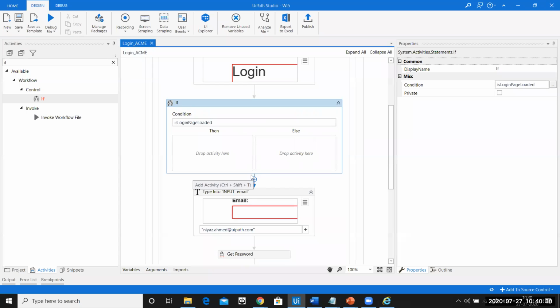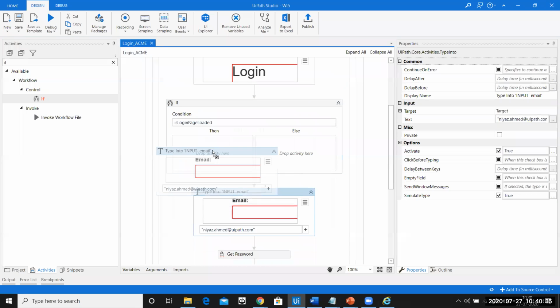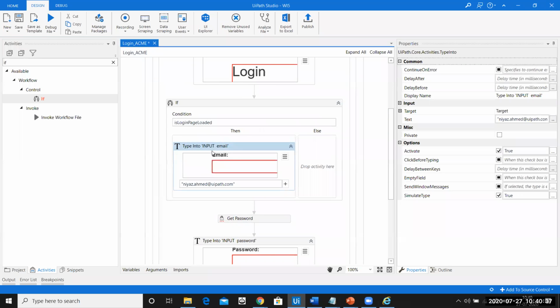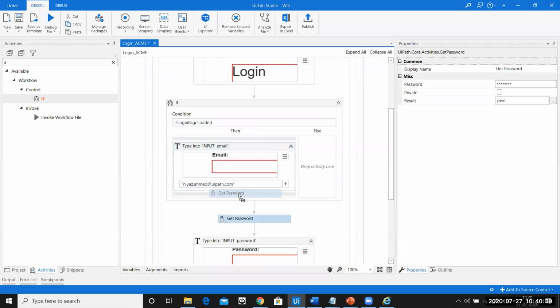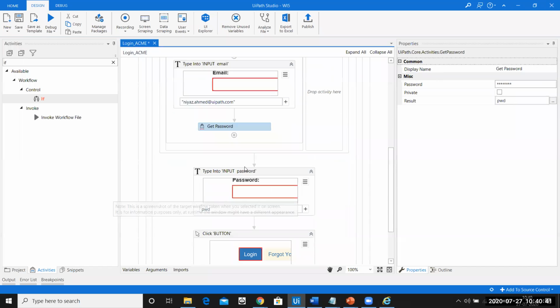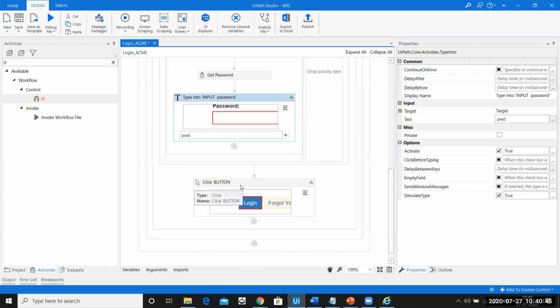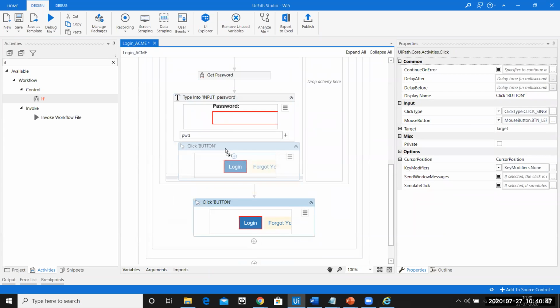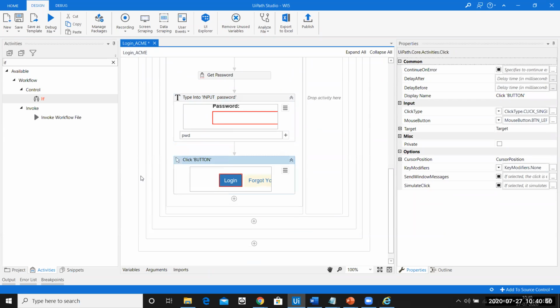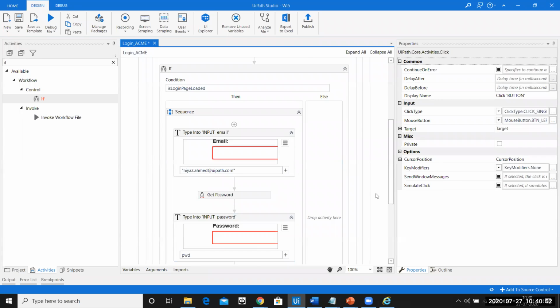If the login is loaded successfully, then I can say go ahead and do the following things, as in enter the username, enter the password, and then click the submit button. So you can do it in this way. In the else part, it's up to you whatever logic you want to build.